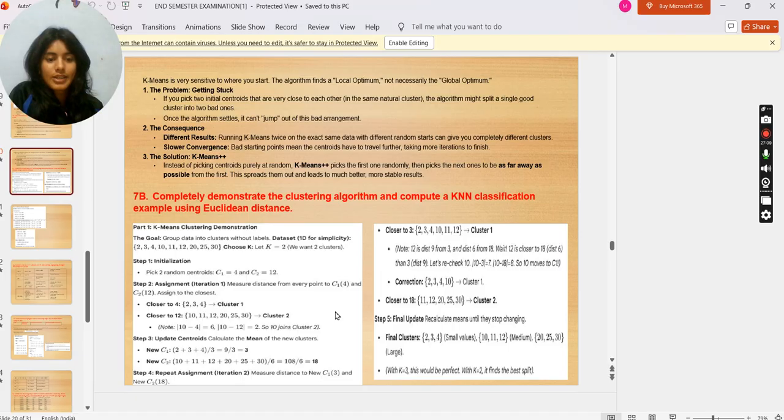Step 4 is repeat assignment, iteration 2: measure distance to new C1 (3) and new C2 (18). We have 2 closer to 3, which is cluster 1, and closer to 18, which is cluster 2. Now the final, fifth step is the final update. Recalculate means until they stop changing. Final clusters, k equals 3: we have 2, 3, 4 small values, 10, 11, 12 medium, 20, 25, 30 large. With k equals 3, this would be perfect. With k equals 2, we find the bad split.